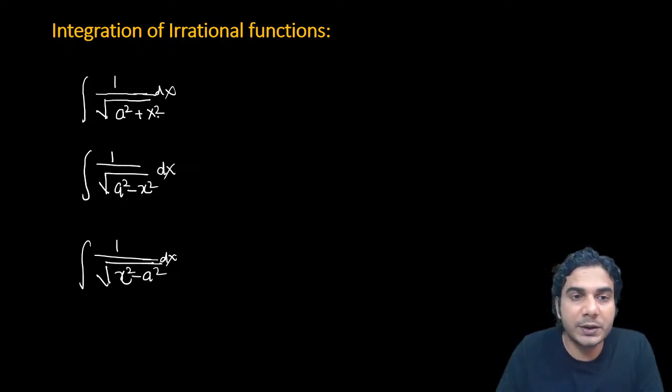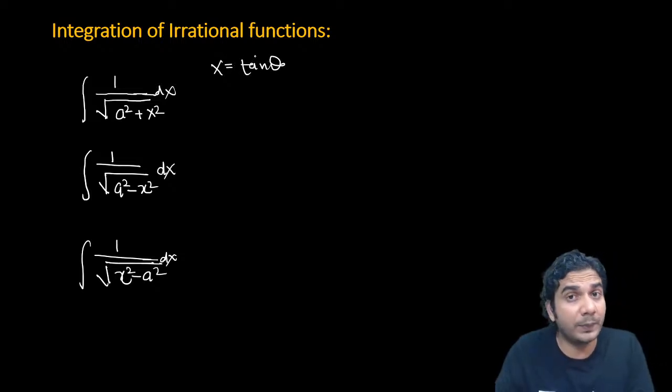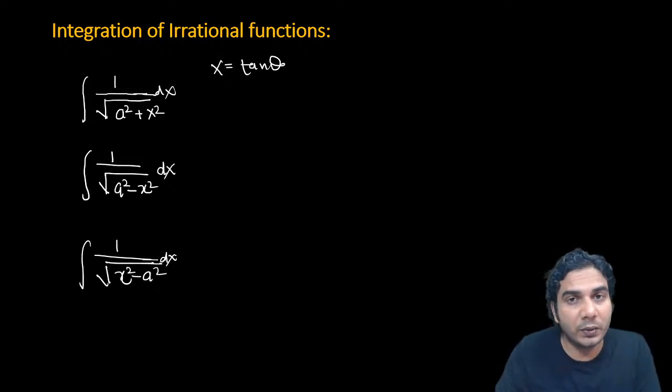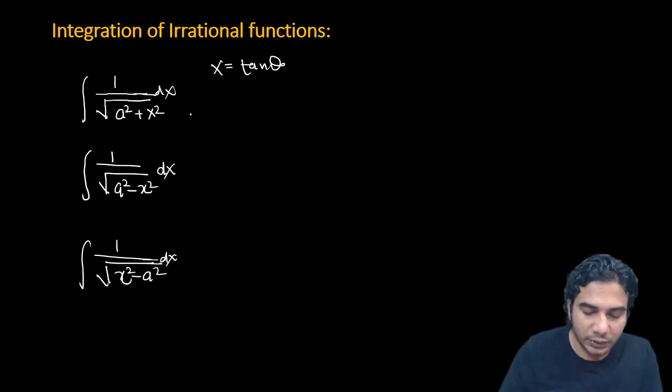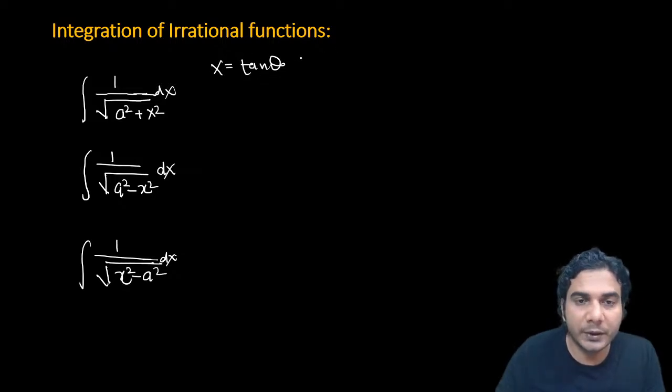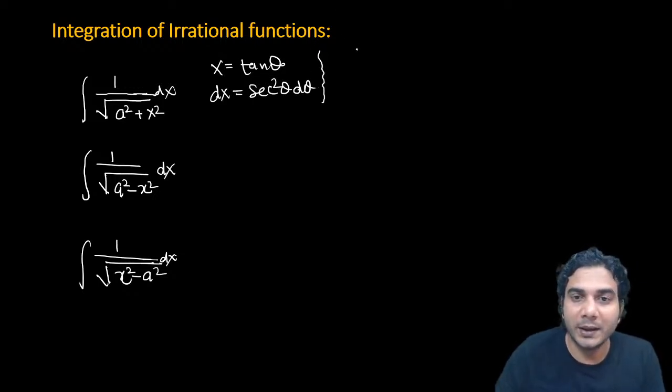So what kind of substitution should I use in this? In this I'll use x is equal to a tan theta, because whenever you have a square plus x square, you put x is equal to a tan theta or a cot theta, right? Whenever you have a square minus x square, then you put a sin theta or a cos theta, right? Like in this second one, we'll put a sin theta. So let's put x is equal to a tan theta, and dx will be what? dx will be a sec square theta d theta, all right? So we'll put d theta for dx also. Let's see what will happen.